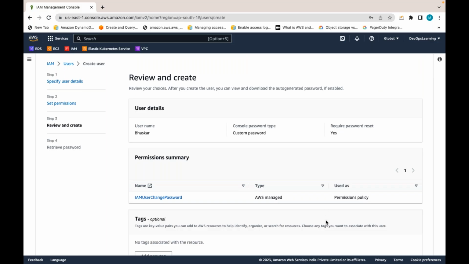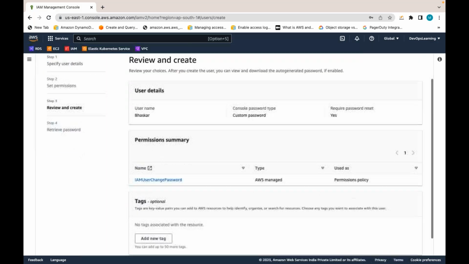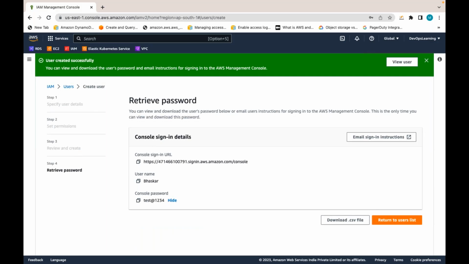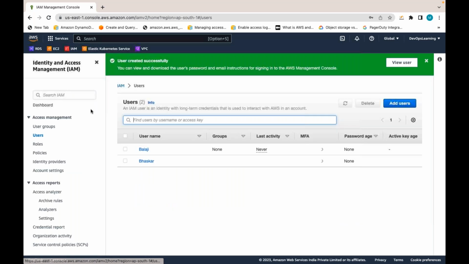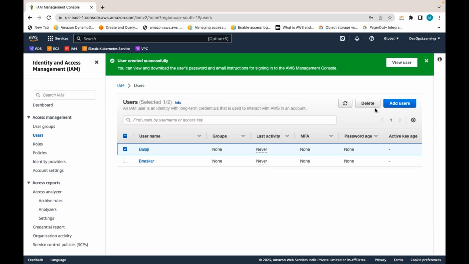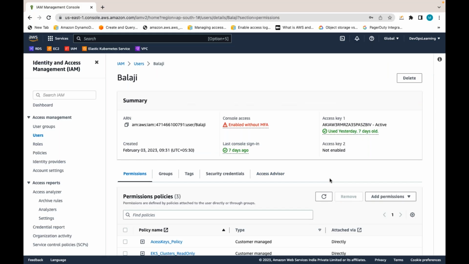This guy also, I am not attaching anything. Like this, I created a user. Now let me create a group. I can attach policies to this user directly, but that is a problem, right?